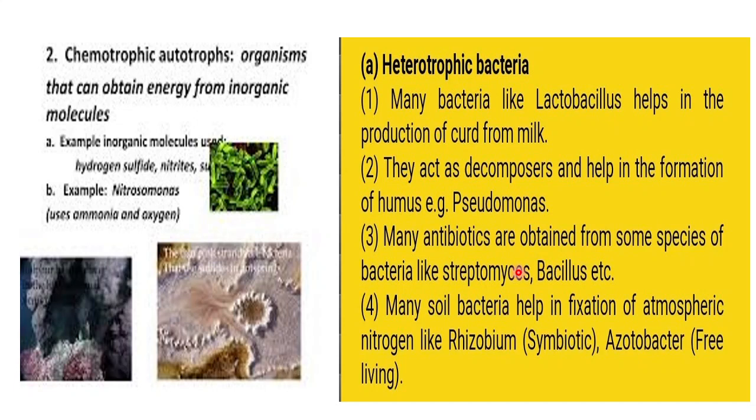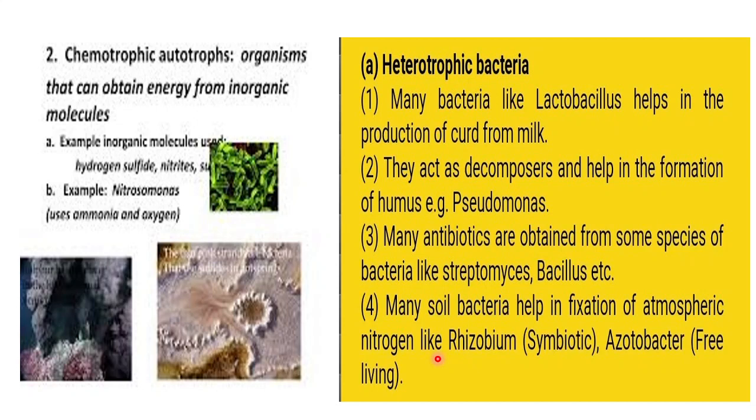Example, Pseudomonas. Then many antibiotics are obtained from some species of bacteria, Streptomyces, Bacillus. So they can release antibiotics. Many of the bacteria release antibiotics to protect themselves from other organisms, but at the same time, if we can extract that antibiotic from that particular bacteria and use it for our benefit, to protect from germs, that will help, since antibiotics help in killing other organisms, so it is utilized.